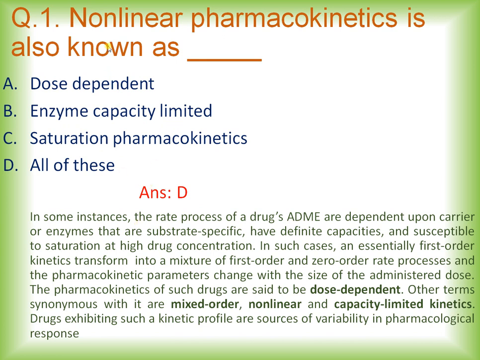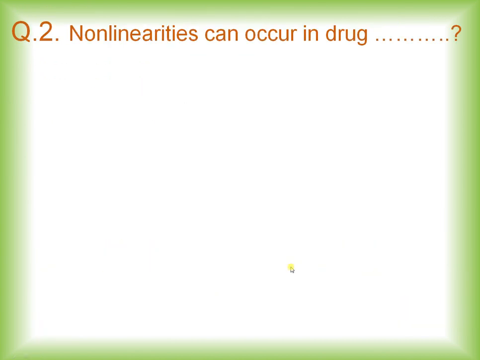Now let's try to understand what non-linear pharmacokinetics is all about in short. Whenever a drug whose ADME depends on carriers or enzymes, that is, it is substrate specific, so if the drug is supposed to follow first order kinetics, it gets transformed into a mixture of first order and zero order, and this will lead to changes in the pharmacokinetic parameters with the size of the administered dose. Now moving towards the next question.